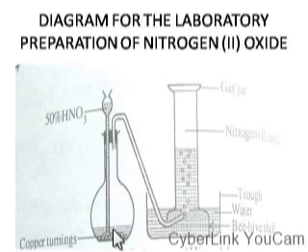At the end of the reaction, the content of the flask becomes bluish in color because of the formation of copper(II) trioxonitrate(V). Then nitrogen(II) oxide is evolved. You will see it is collected over water, showing that it is not soluble in water. Just look at the diagram and you understand how it is prepared.